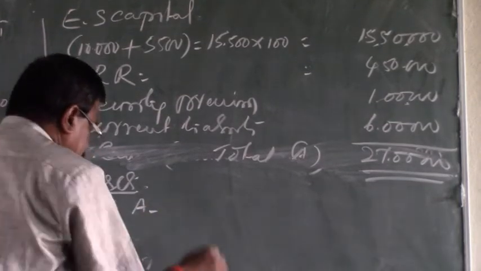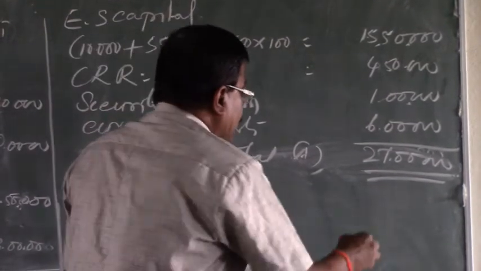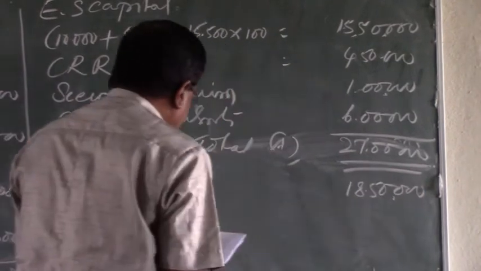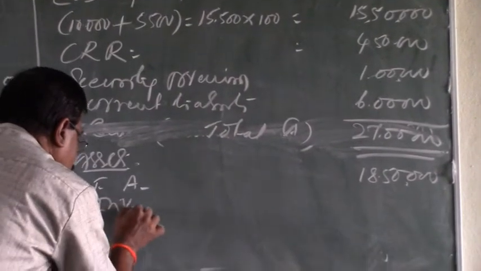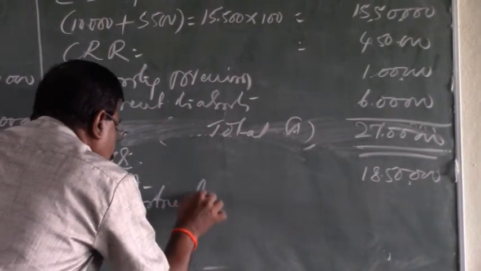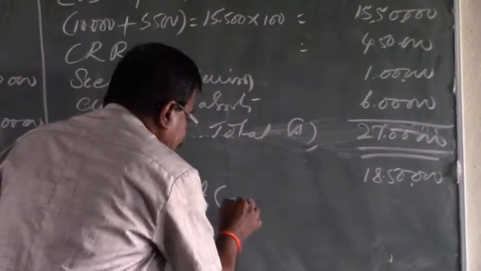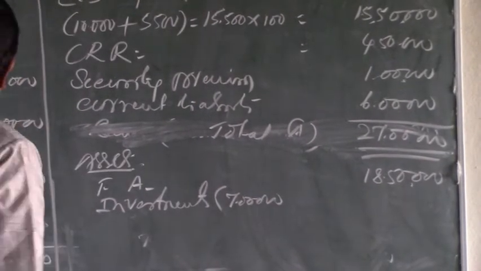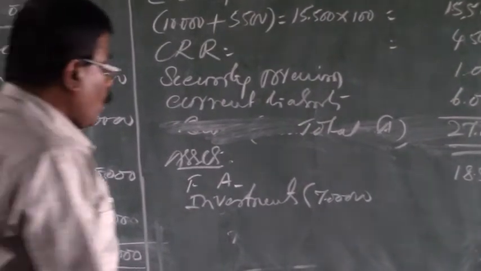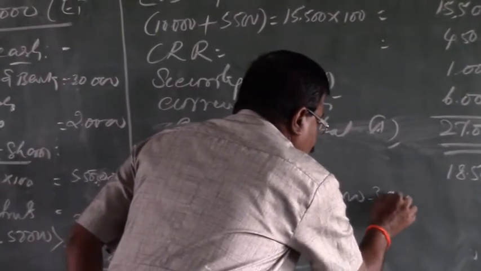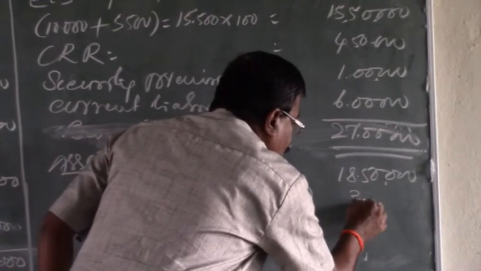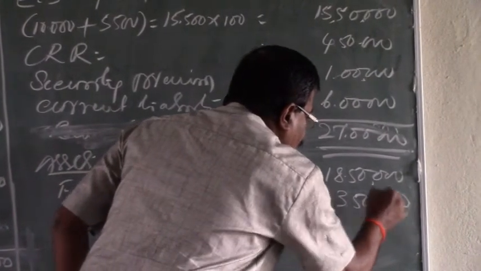There are no changes in the fixed assets, they remain as they are at 18,50,000. And investments: as per the old balance sheet, investments are rupees 7 lakhs. Out of 7 lakhs, the book value of investments sold is rupees 3,50,000. So 7 lakhs minus 3,50,000 is equal to 3,50,000, the remaining value of investments.